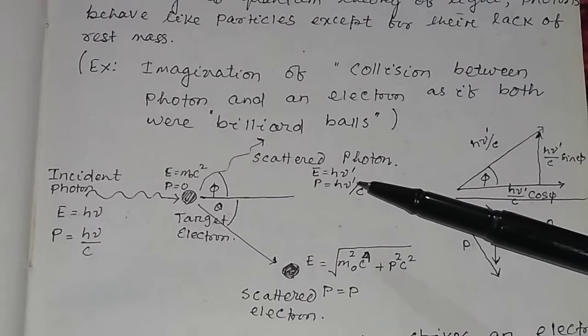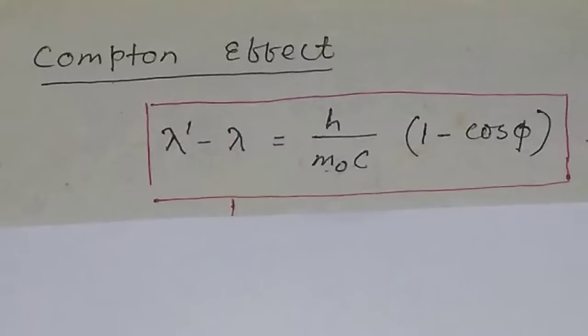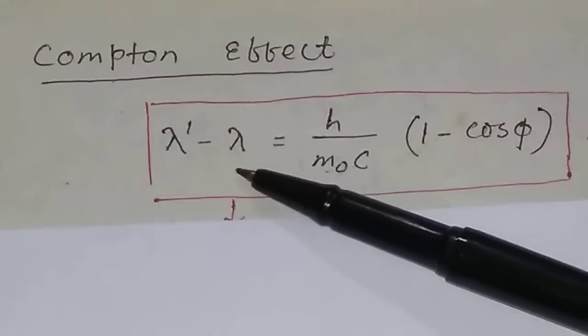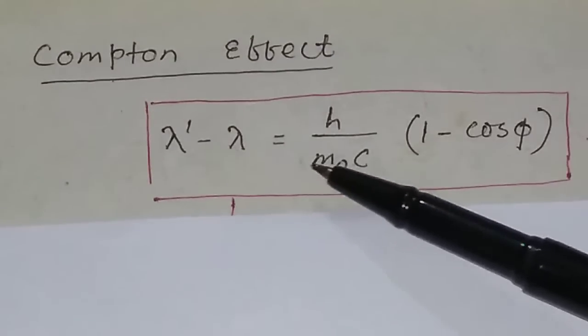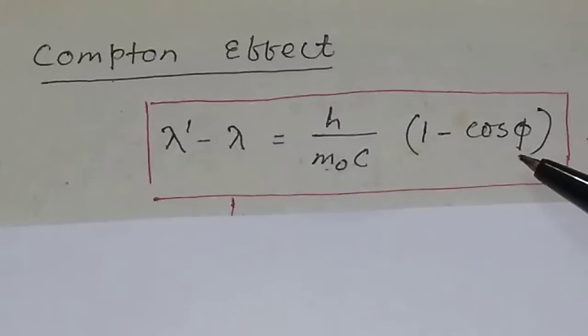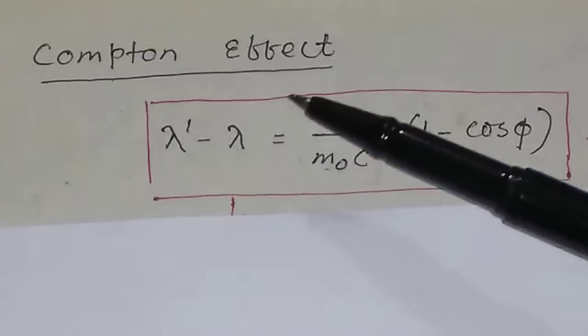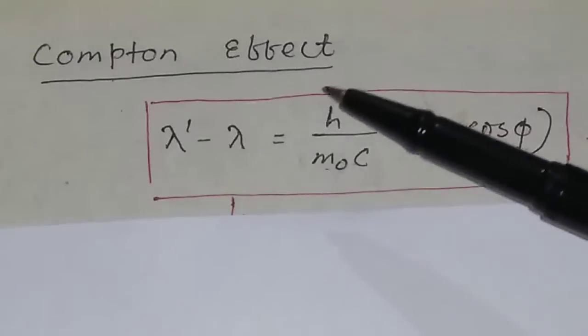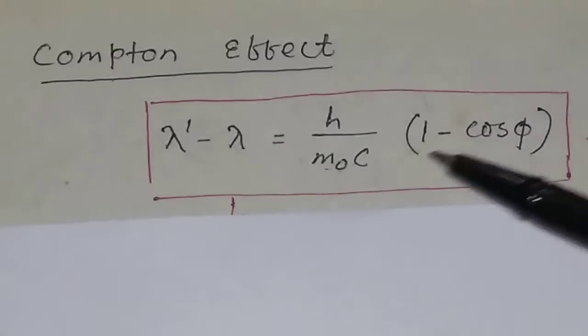Now we will derive this equation, that is, the change in wavelength: lambda dash minus lambda is equal to h divided by m0 c into 1 minus cos phi. And this factor h by m0 c is called the Compton wavelength. So we will derive this equation.